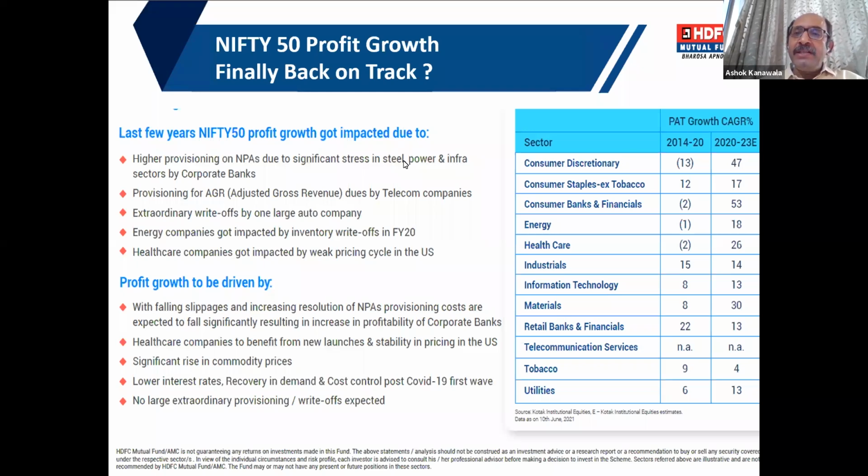That can be easily seen in the chart before you: in 14 to 20, so many sectors had a negative profit growth rate, and for the next 3 years, most of the sectors have a positive profit outlook.